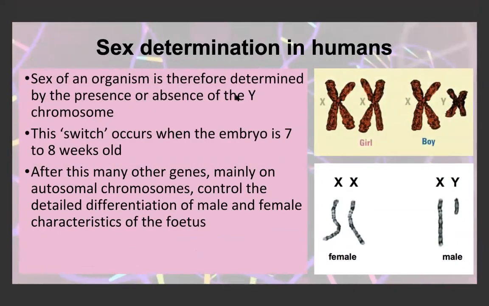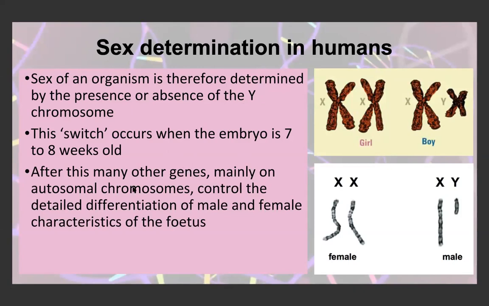For sex determination in humans, the sex of an organism is determined by the presence or the absence of a Y chromosome. So if the Y chromosome is present, it's a boy. If the Y chromosome is absent, it's a girl. This switch occurs when the embryo is 7 to 8 weeks old. That's when the gender is determined.